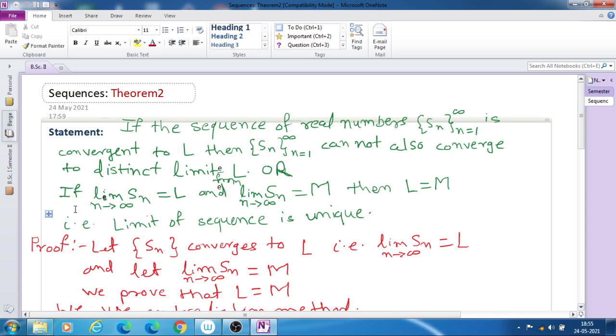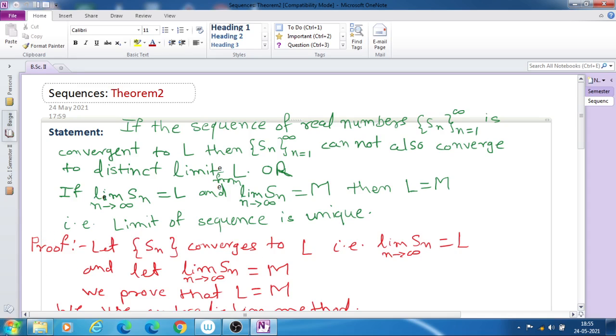This can be written as: if limit of Sn is equal to L, n tends to infinity, and limit of Sn is equal to M, n tends to infinity, that means if there are two limits L and M, then L is equal to M. That means these two limits are not different but they are equal. In one sentence we can say that the limit of a sequence is unique.